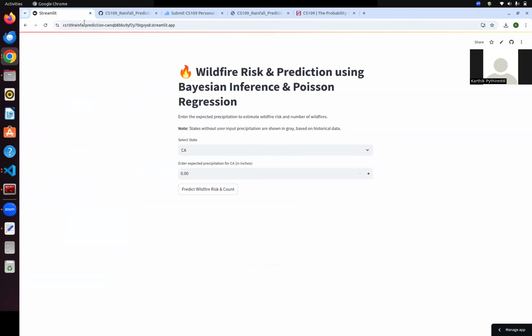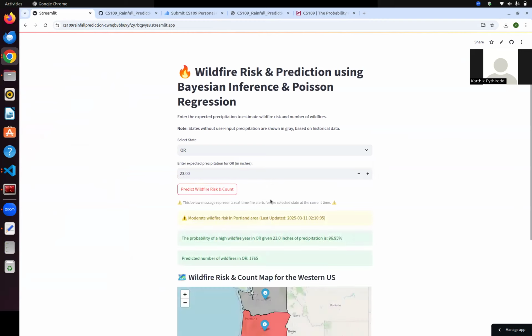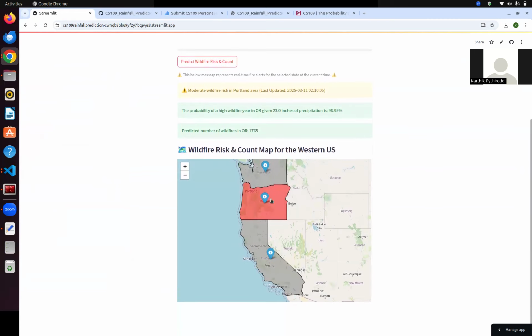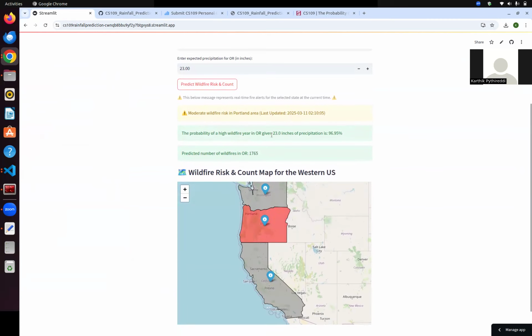So this app has been alive since I deployed the code. I'm going to randomly select the state of Oregon and enter, okay, what's the risk of wildfire for 23 inches for the particular wildfire year? It will give us a prediction saying the probability of high wildfire in Oregon at 23 inches is 96%, and the predicted number of wildfires in Oregon is 1765.